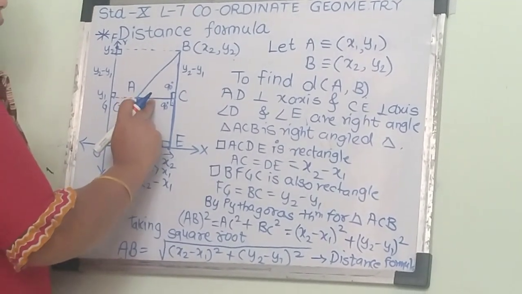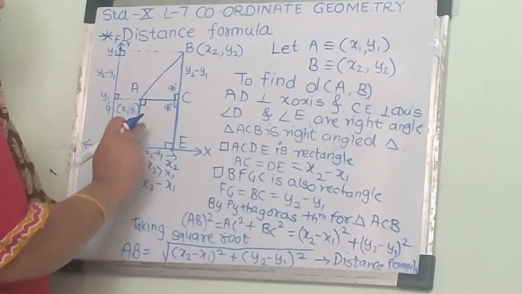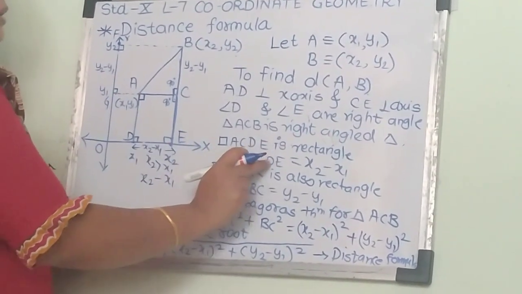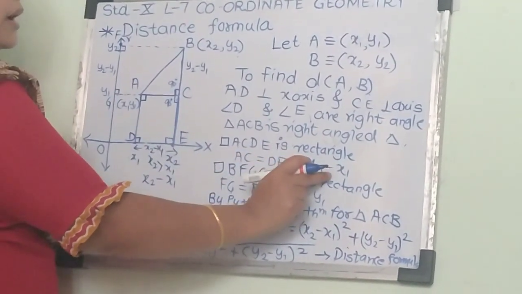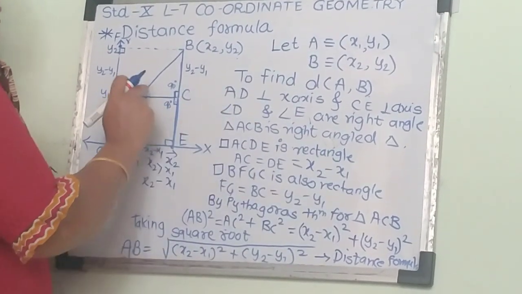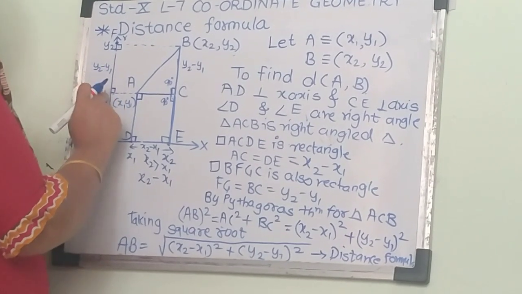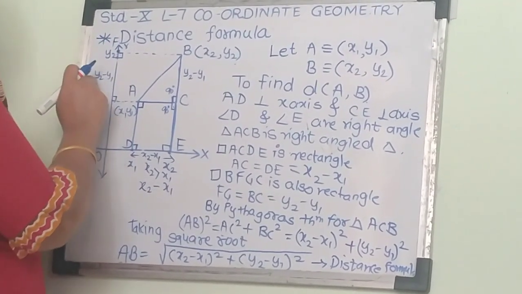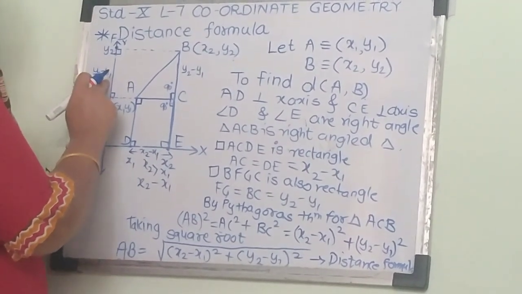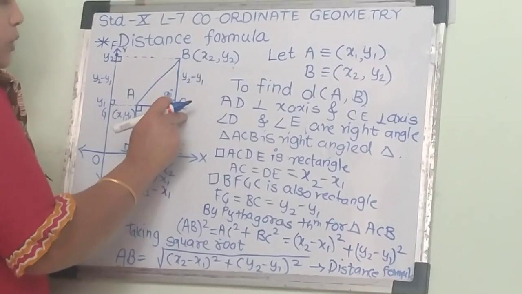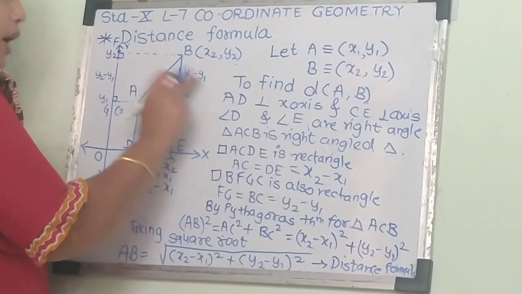DE is equal to AC because opposite sides of a rectangle are equal. So we can write here AC equals DE equals x2 minus x1. Similarly, for this rectangle, we get FG is equal to y2 minus y1 and opposite sides are equal. So BC also we get y2 minus y1.